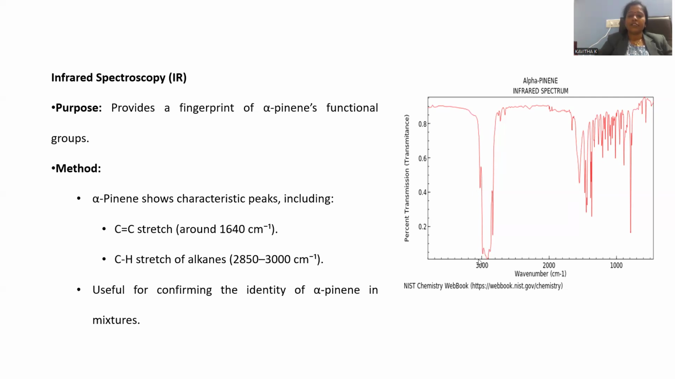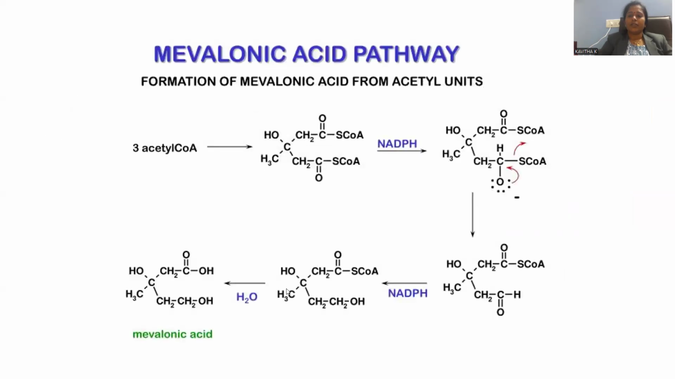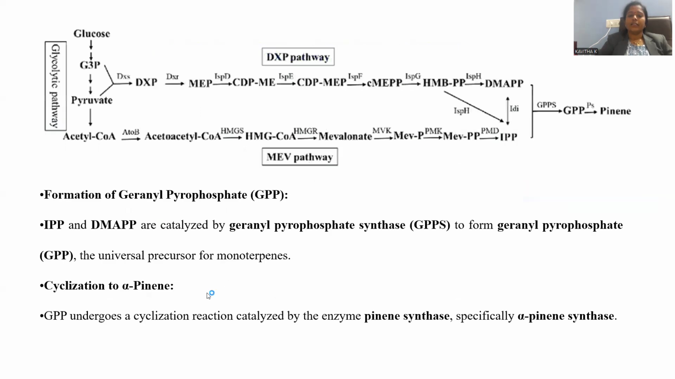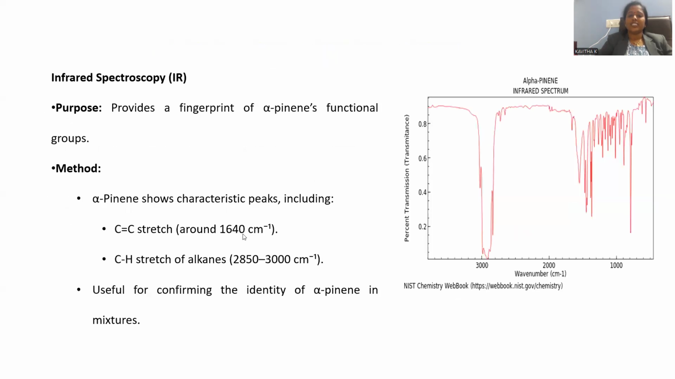The 3000 centimeter inverse peak corresponds to the carbon hydrogen stretching. Carbon hydrogen stretching within the ring structure you can notice over there. And another, if you observe the alpha pinene, alpha pinene is composed of a cyclic molecule and the carbon hydrogens, and especially a double bond over there. The double bond corresponds to the 1640 centimeter inverse.